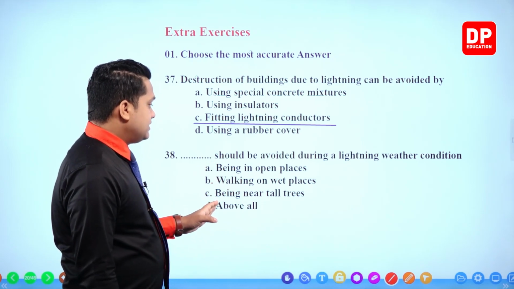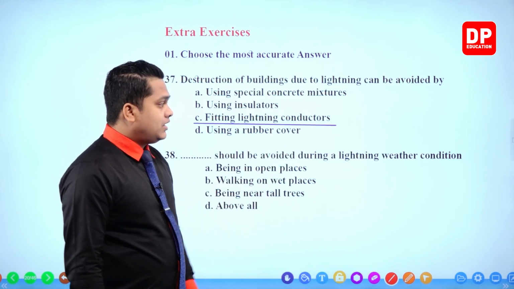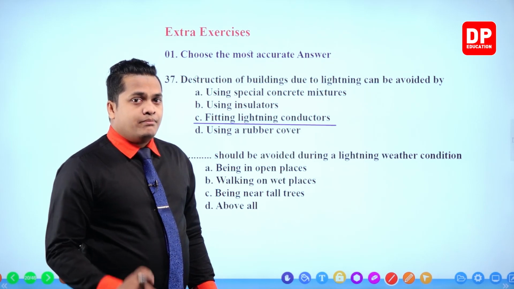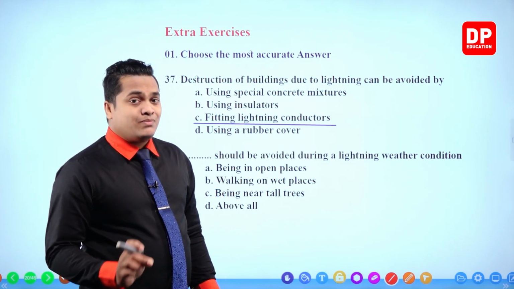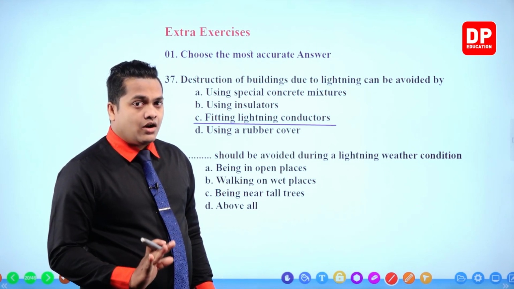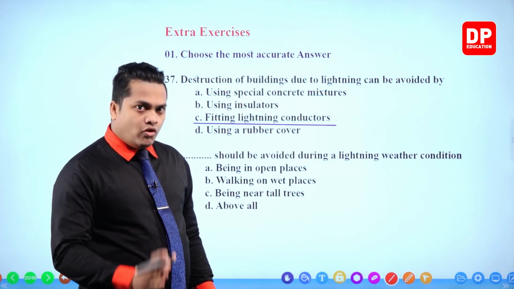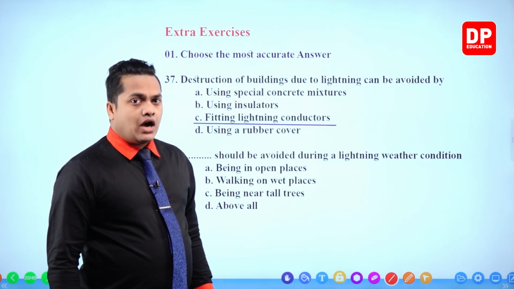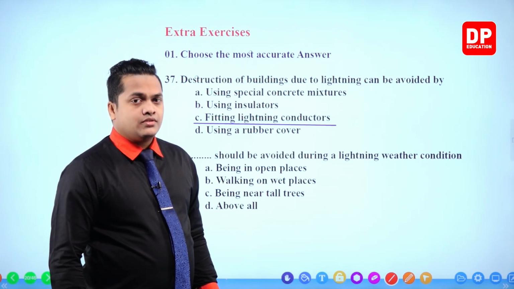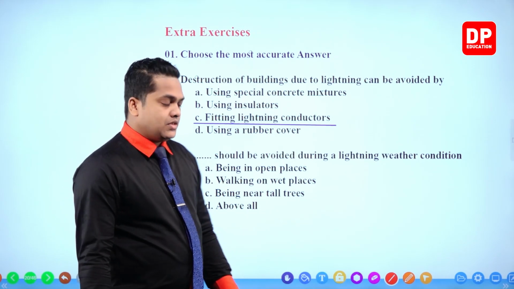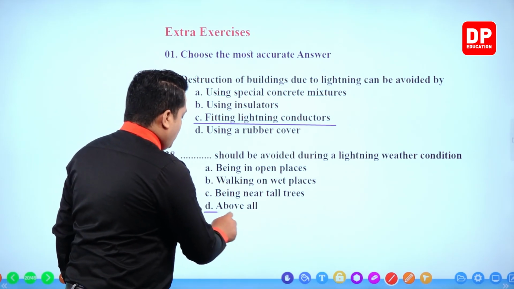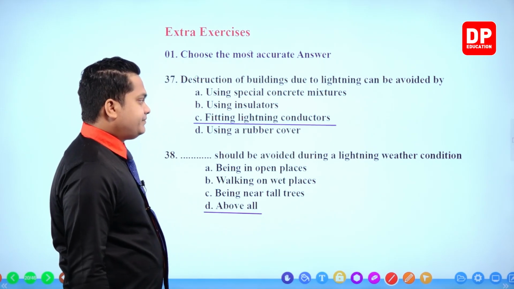All of these things should be avoided during lightning weather conditions. The best place to be is within a car or a closed vehicle, or else within your house, but remember to close the doors and windows. So above all should be our answer.